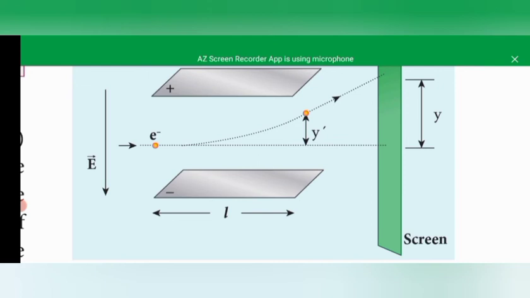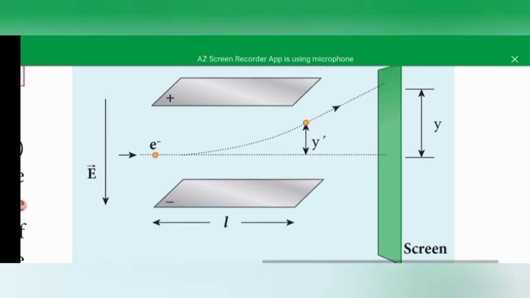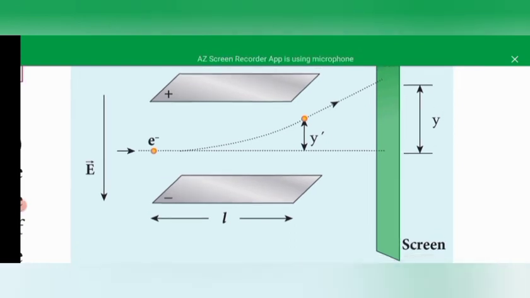At the end of the plates, that distance is considered as y dash. The deviation point at the edge of the plate is y dash, and the distance on the screen is y.